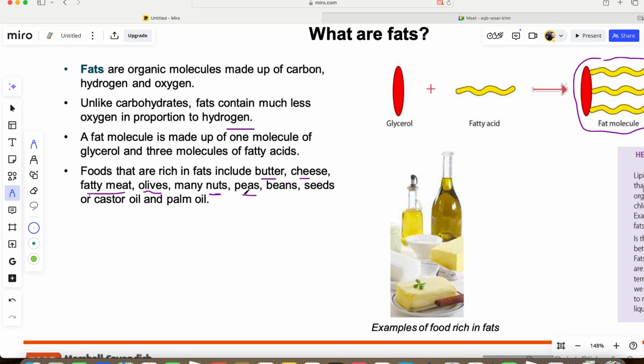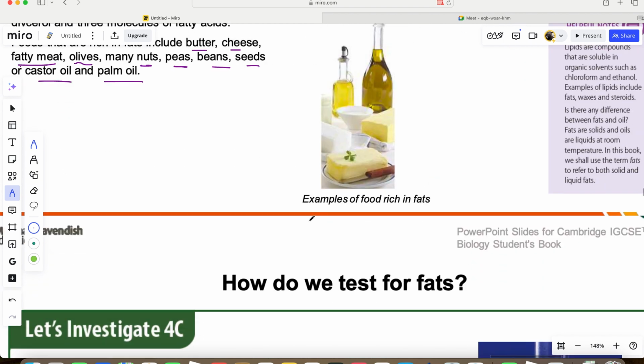Peas give protein, they give fat. Beans also give protein and fat. Seeds give protein and fat. And castor oil and palm oil. The palm oil is very common in Africa, they have a lot of palm. Malaysia also has a lot of palm. Palm oil and castor oil all give fat. Okay, let's move to the next one.